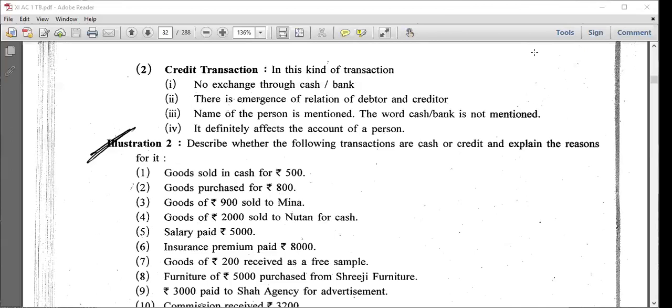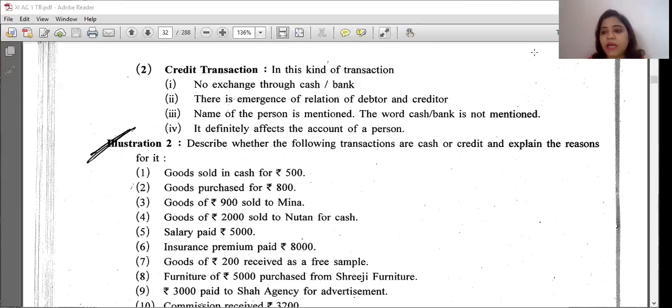Send it not on my WhatsApp, but on my email ID as a PDF, right? Or you can take screenshots or photos on your mobile of the written book and send it to me, as you would have done in economics and other subjects. So all of you are clear about what is to be done, right? I am giving you time up till Friday, right?